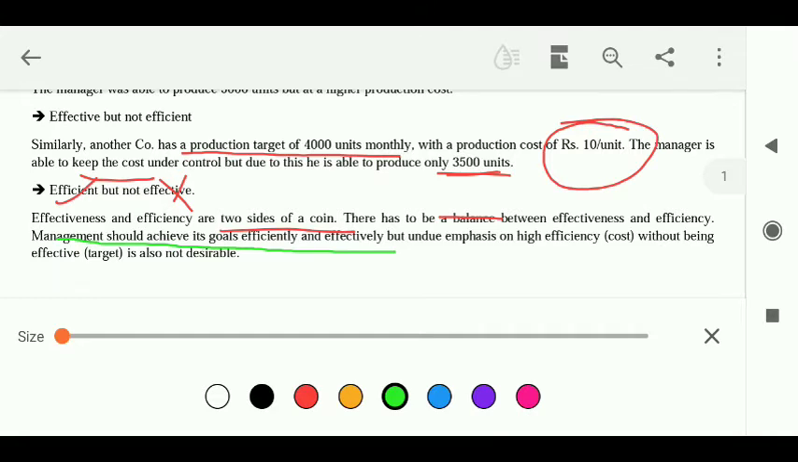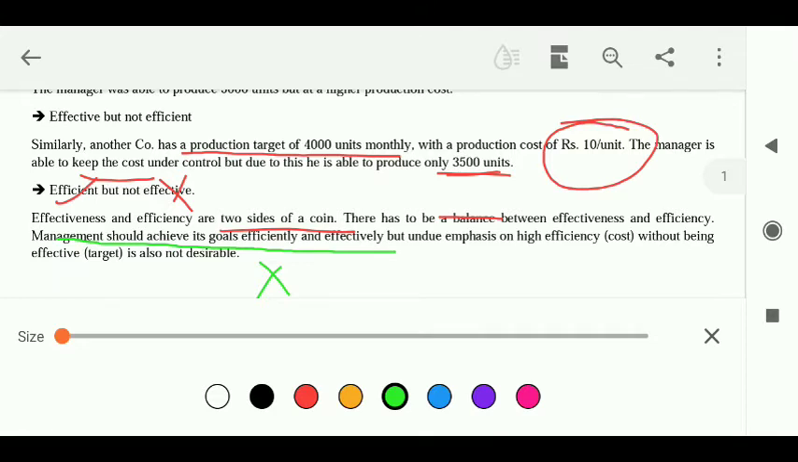Undue emphasis on cost without being effective is also not desirable. So this is actually the situation of number 2. The sum number 2, what we read, is actually explained here. What was the manager trying to do? The manager had a thought in mind that I have to put my cost under control. So he was totally focused on the cost. He did not look onto the other factors, whether the target is being achieved or not. He did not look onto that.